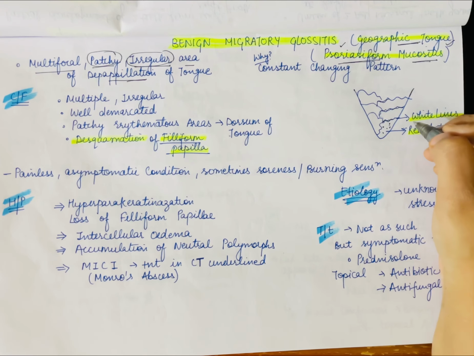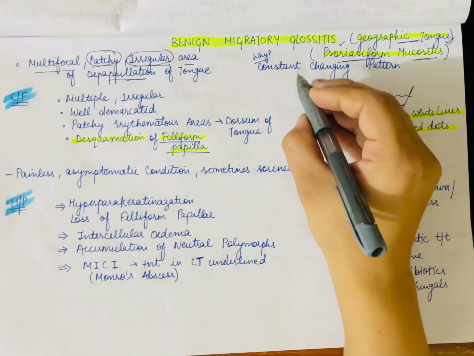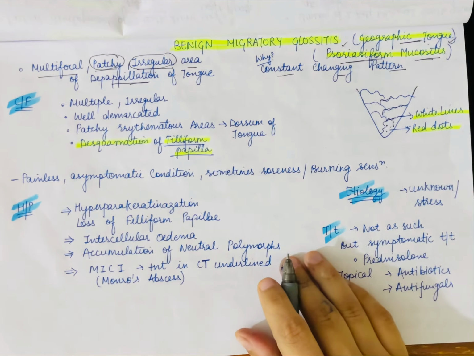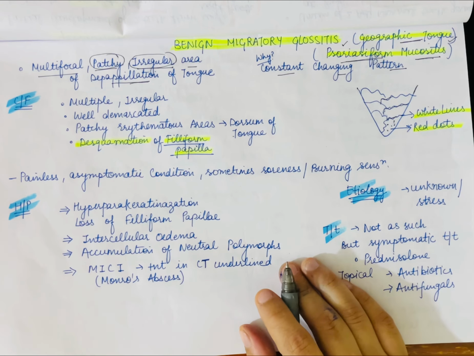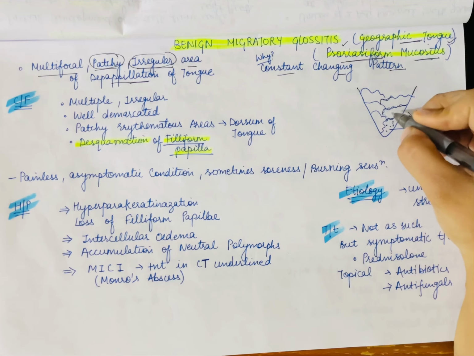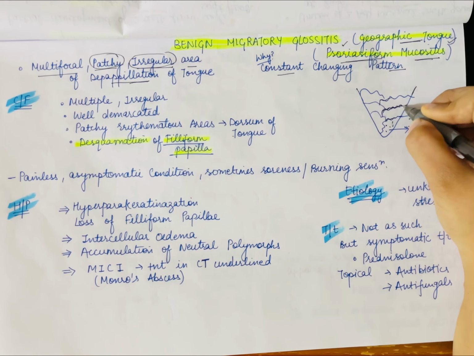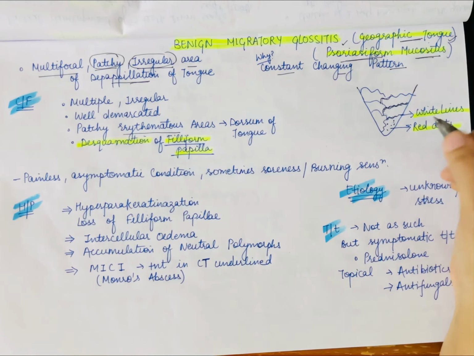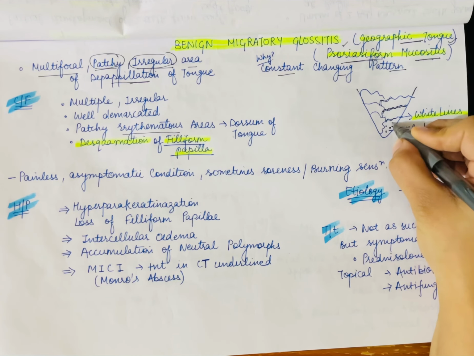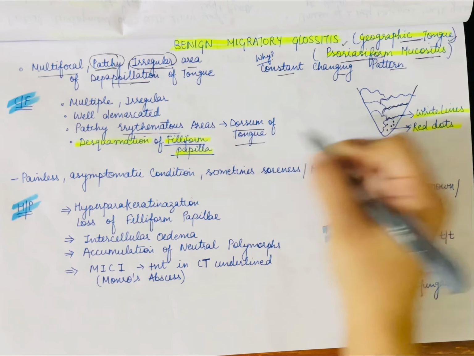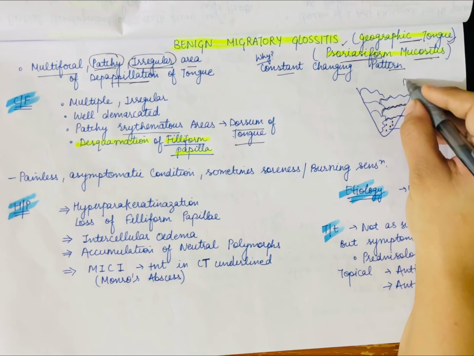Before starting with clinical features, I need to tell you in my comment section why it has a constantly changing pattern. Now coming on to clinical features, these are multiple, irregular and well demarcated. You can see it has well demarcation. And now patchy erythematous areas, like these red dots, are at the dorsum of the tongue. This is the dorsum of the tongue.